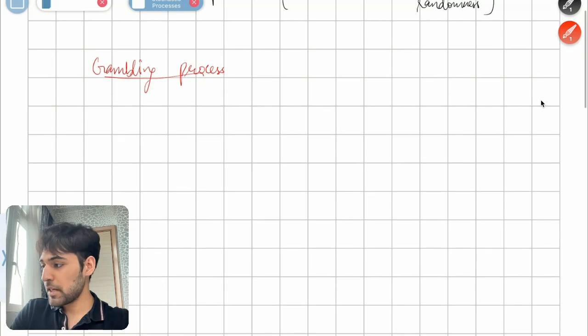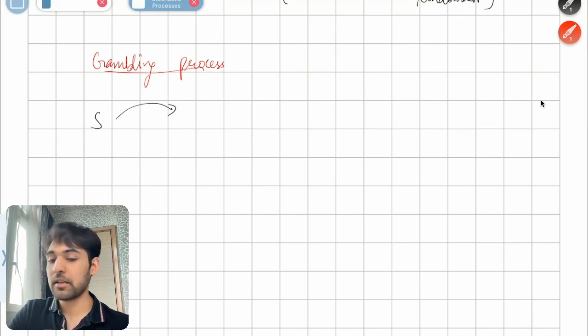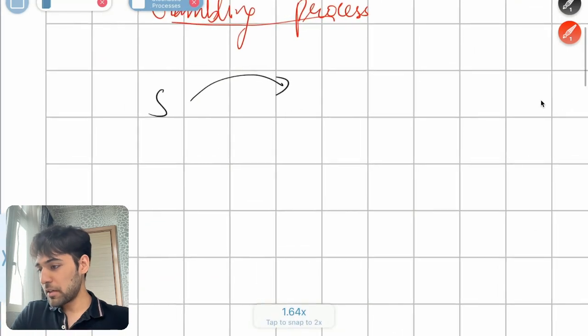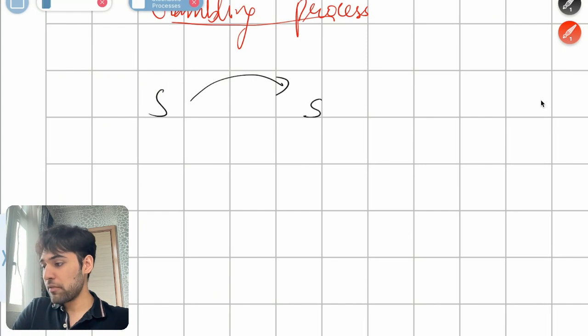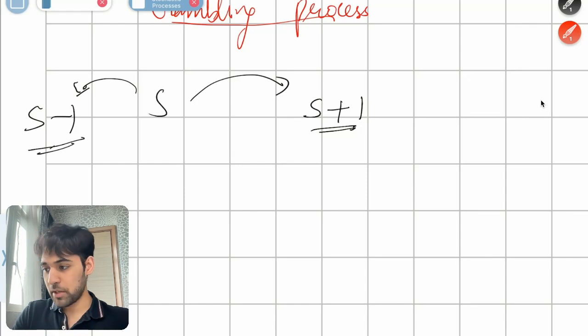So let's say that at any given time you had S dollars. There's just a lot of notation in math, so I'll probably omit it for now, but I think it's a good idea to be familiar with it from time to time. But here, let's say I have an S amount of money, and in the next time period I could have S plus 1 or S minus 1. This is what a gambling process is. With every time period, you could be $1 richer or $1 poorer, so to say.